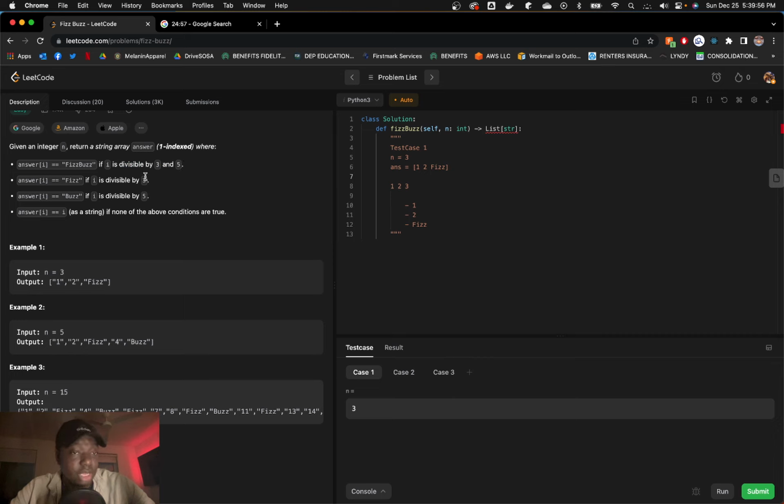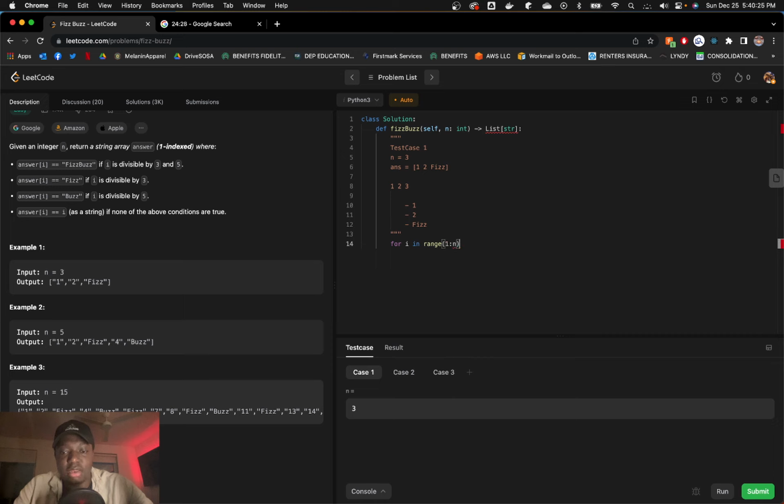If i mod 3 equals 0, we get Fizz. Otherwise, if i mod 5 equals 0, we get Buzz. Otherwise, if none of those cases hit, we just add the number to the answer. So the format looks something like this. We can say for, what? I was going to say for i in range of n.